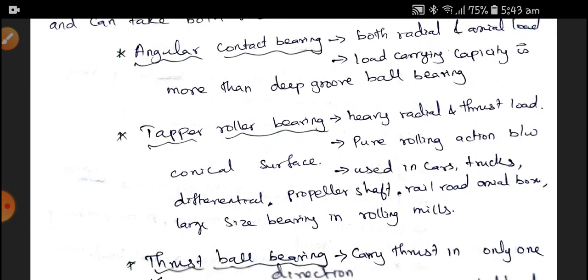Next one is the taper roller bearing. It is a very accurate bearing. Taper roller bearings are more accurate than other bearings. It is heavy duty and takes heavy radial as well as thrust loads. There is pure rolling action between the conical surfaces, and it is used in cars, trucks, differential and propeller shafts, rail road axle boxes, and large size bearings in rolling mills. They can use a taper roller bearing.